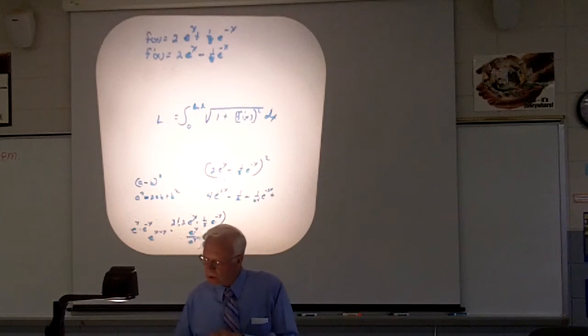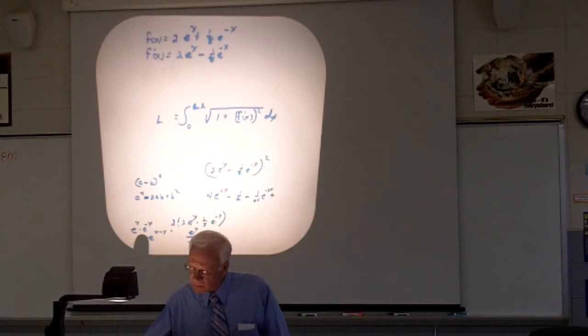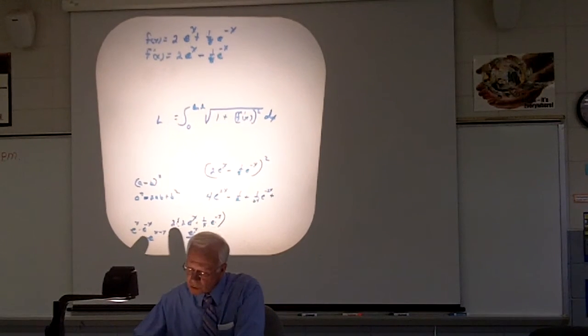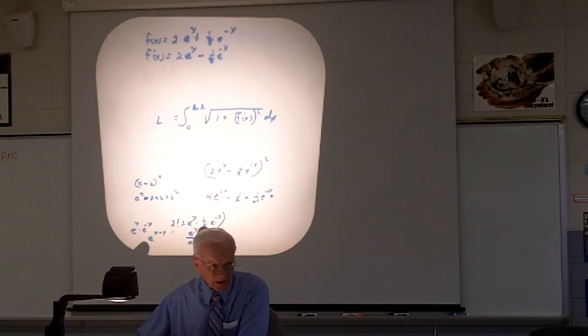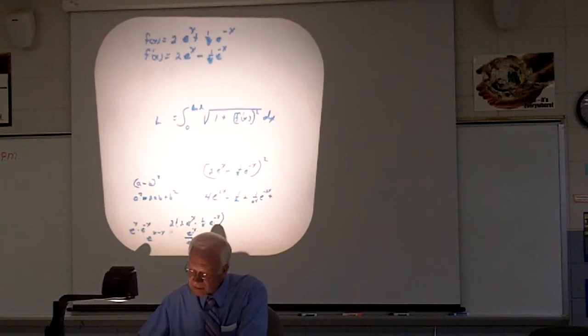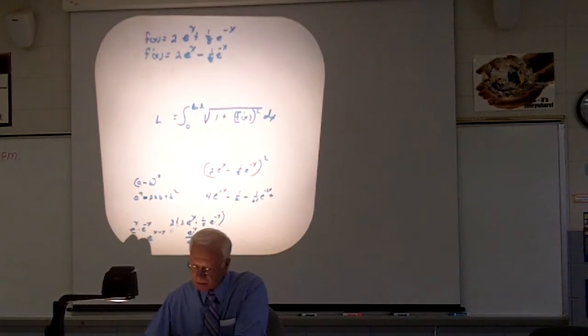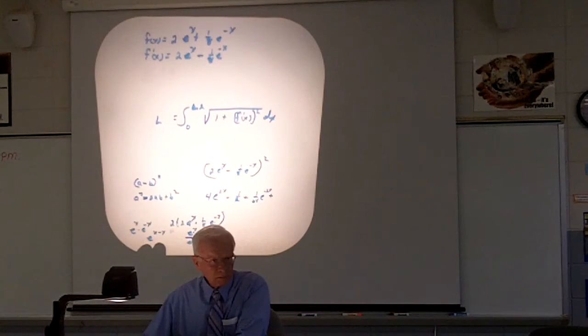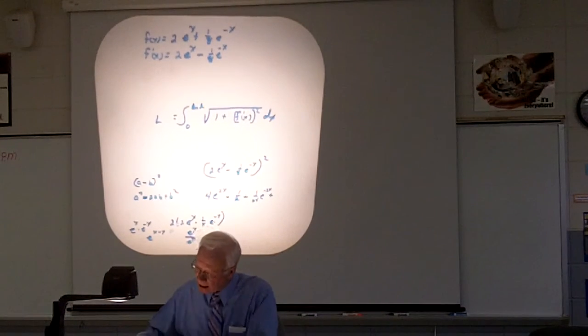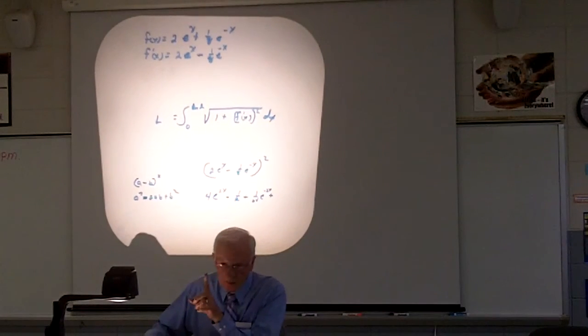Can you do that part again? For this middle term? Yes. This is 2, 2, and 1/8. That's a half. And then this times this here, e to the x times e to the negative x, is just a 1, because x minus x is 0, and e to the 0 is 1. Now, you're with me on this?